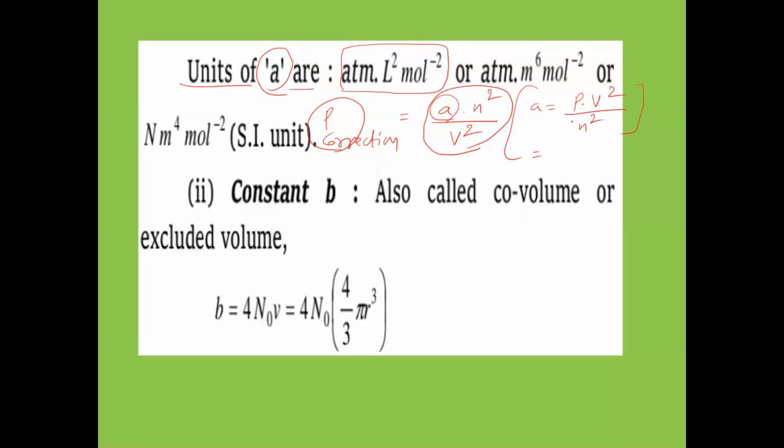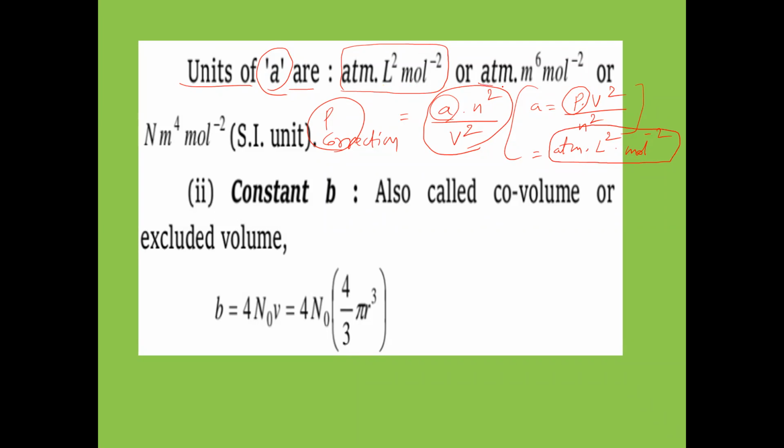Now what is P here? Pressure, with units of atm. V square means liter square, and divided by mole square means mole inverse. So atm liter square mole inverse will be the units of A. So the units of A will be atm liter square per mole square.